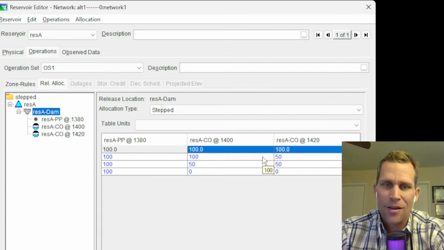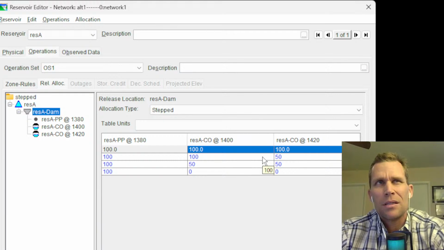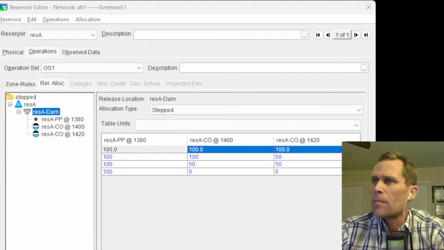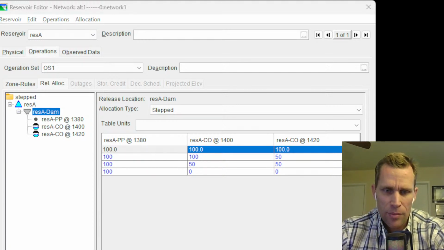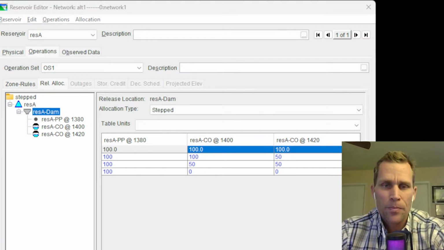Okay, so I got a request about releasing water from a reservoir in a flood situation. Absolutely, that's one of the whole purposes of building reservoirs and dams, is for flood control. So stay tuned. A lot of the exercises in my HEC-ResSim playlist do cover that particular topic of flood control. So I'll mention that at the very end. Let's go ahead and finish up the lecture though.